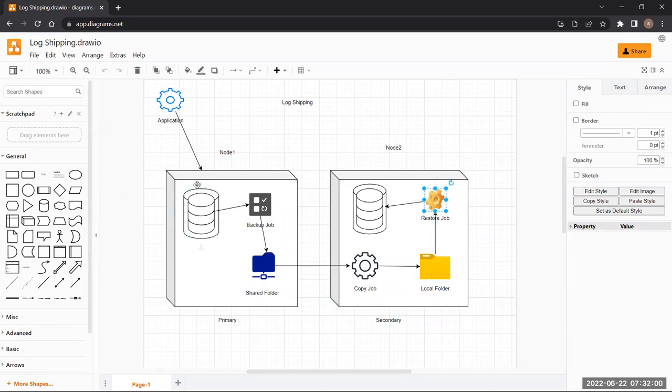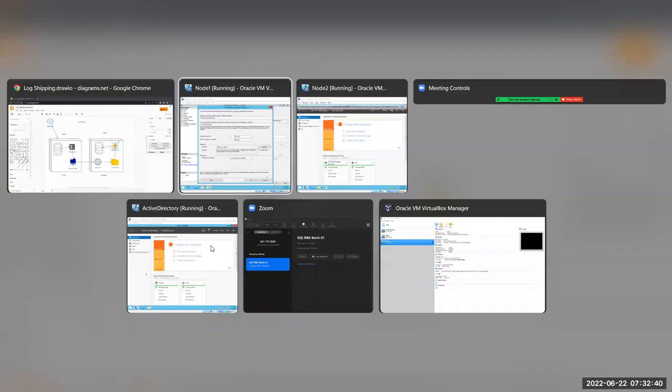If you see, log shipping is completely based on jobs. If you want a backup job, why would we use this shared folder? If we won't have a copy job, the backup of this particular server will never be able to come in here, right? Or else somebody will need to do it manually. If you won't have a copy job, what will we restore? So it is completely based on these three jobs. Okay, let's go back here.